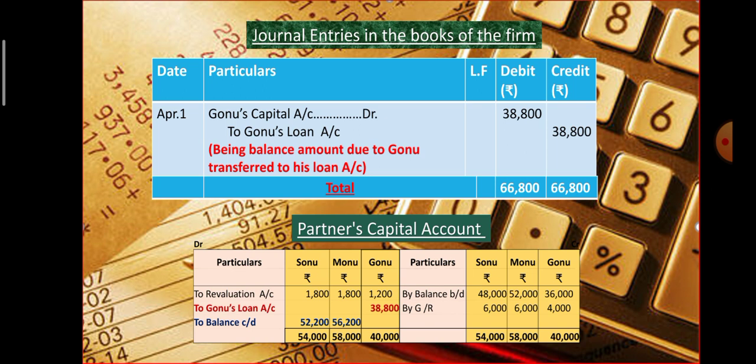With this, we conclude the journal entries on retirement of a partner. I hope the problem discussed and the different entries to be made are very well understood.